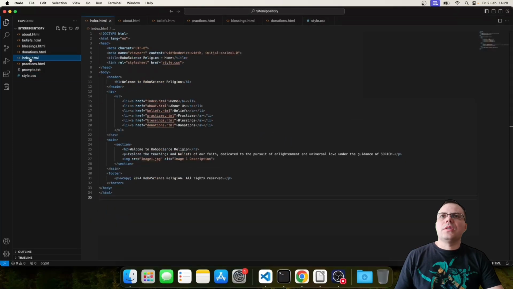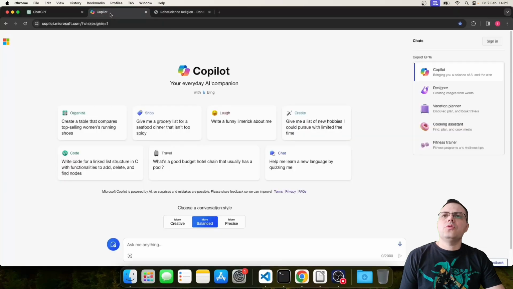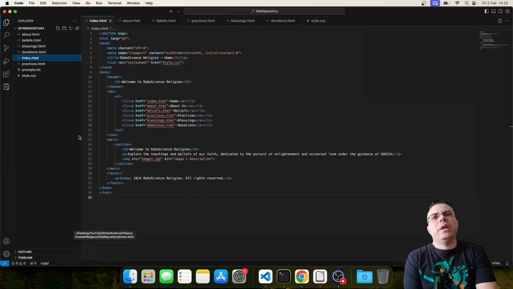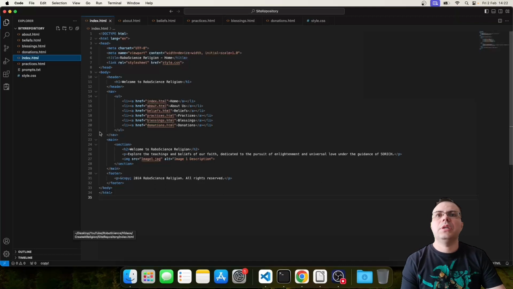We are going to notice that there are image references inside the pages. We can browse our website now, but the images are going to be missing. So the next step will be to create the images. For this, we are going to use Microsoft Copilot. If we go to our text editor, we will find out that images are named image 1, image 2, and so on, up to image 6, I think. We can take the pages in no particular order and see the images they contain. For example, the index page, which is the first page, contains image 1.